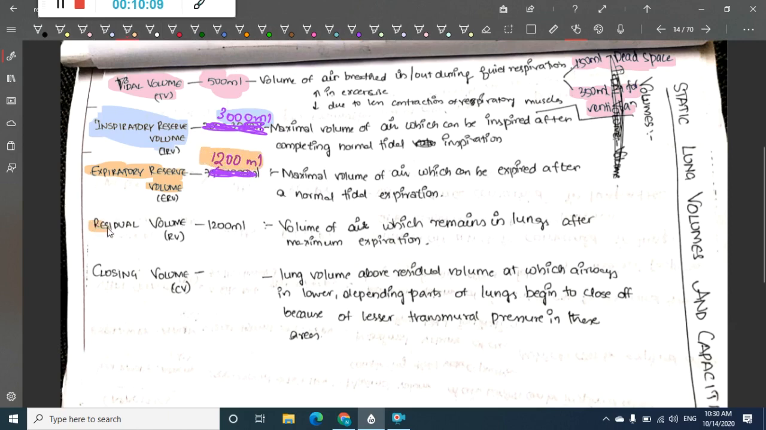Then we have residual volume. This residual volume is the amount of air that remains in the lungs after maximum expiration, which is 1200 ml. Then we have one more type of volume, which is called closing volume.